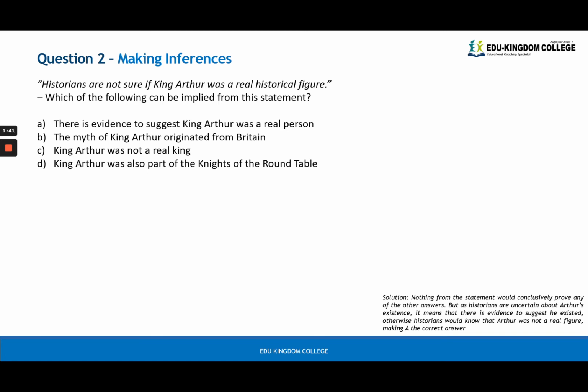Number 2 was a making inferences question. Historians are not sure if King Arthur was a real historical figure. Which of the following can be implied? Now the words not sure mean that there is evidence both for and against. If you are not sure about a fact, that means there is some information that tells you it could be true. There is most likely also some information that tells you it couldn't be true as well. It might not be true.